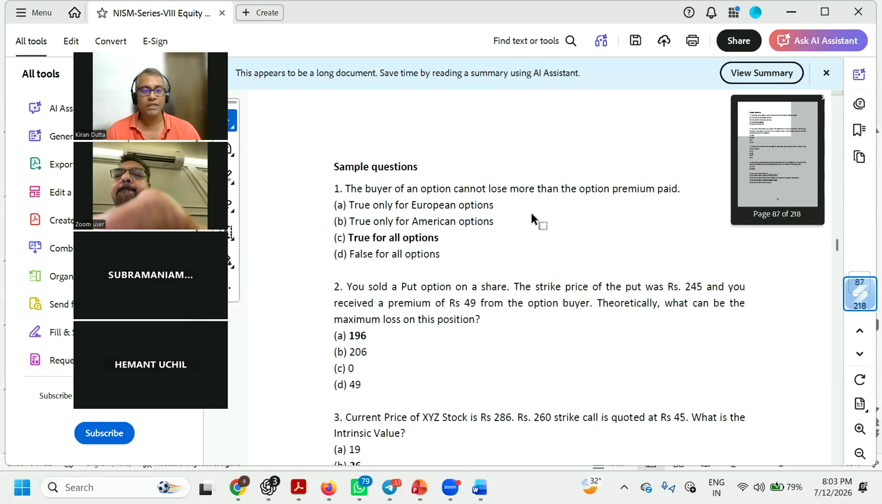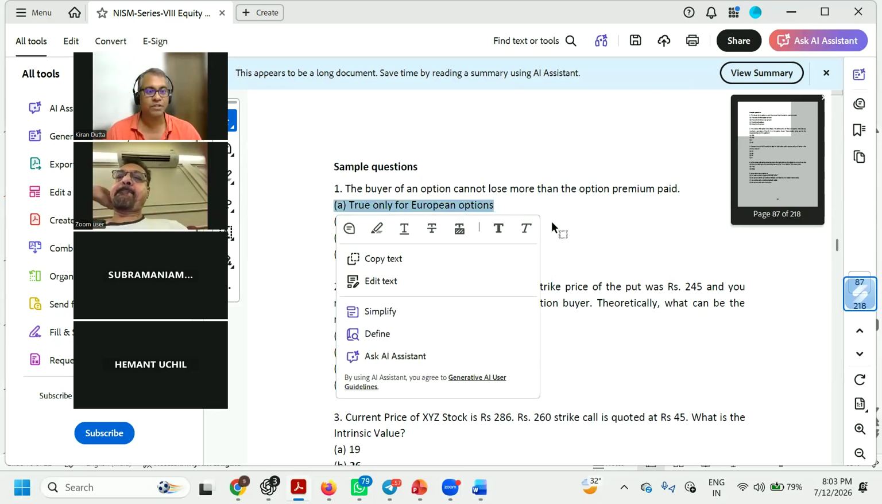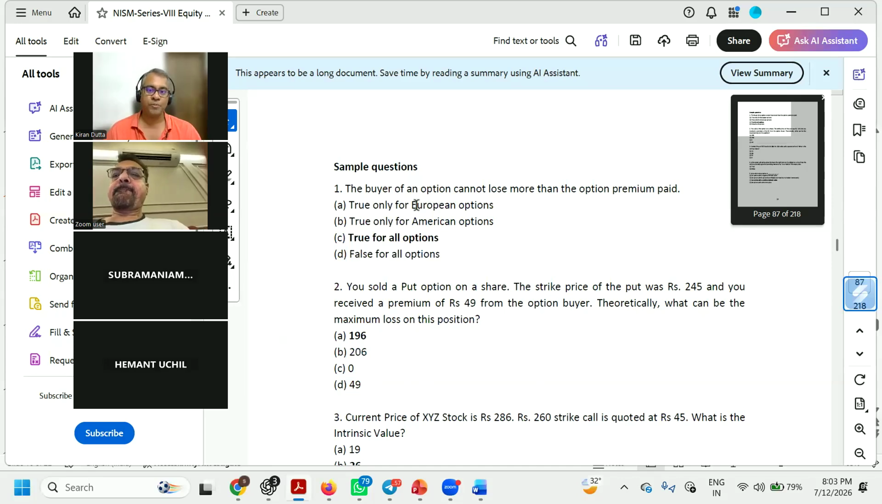So here, generally what he will try to do is, he will try to trick you, saying that we studied European options and American options, right? In American options, expiry can happen every day. In European options, the option contract can expire only on particular dates. So it is actually true for all the options. This is a little tricky thing.